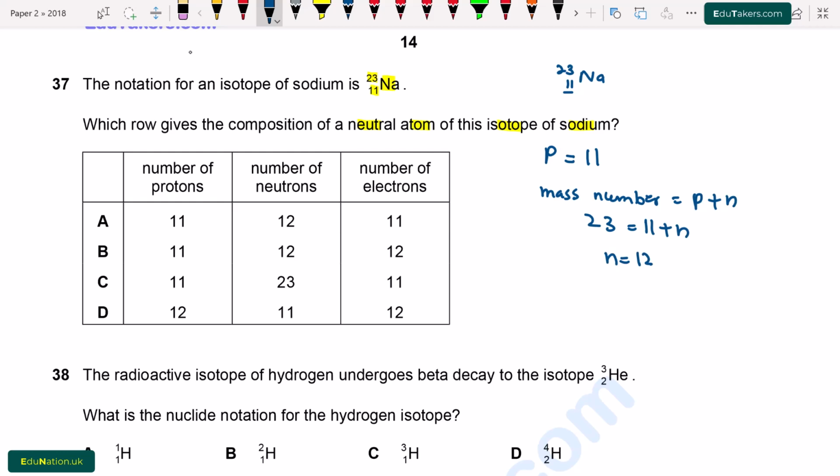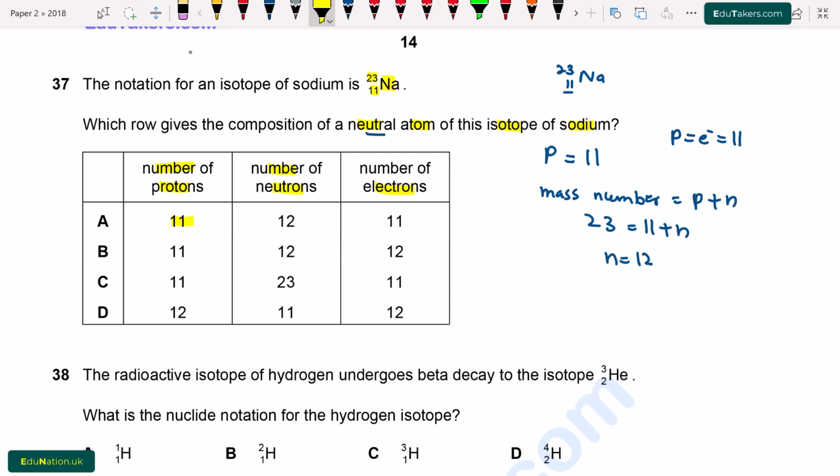Number of neutrons is equal to 12 and it is given that it's a neutral atom. So the number of protons will be equal to number of electrons, which is also 11. Now we see the options: number of protons, number of neutrons, number of electrons.